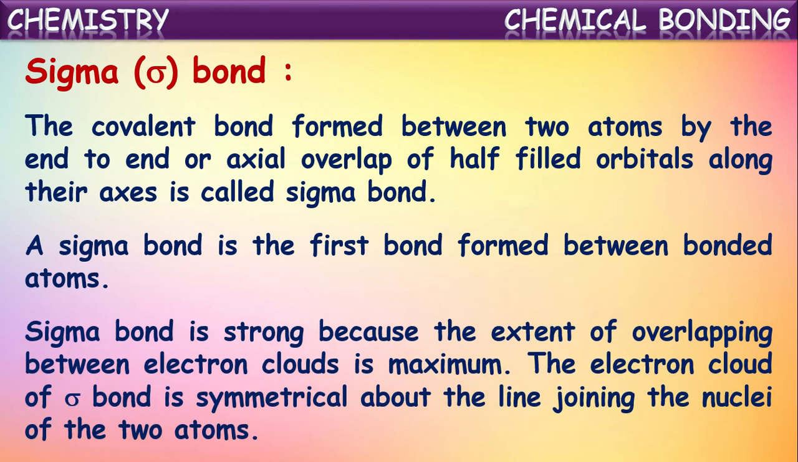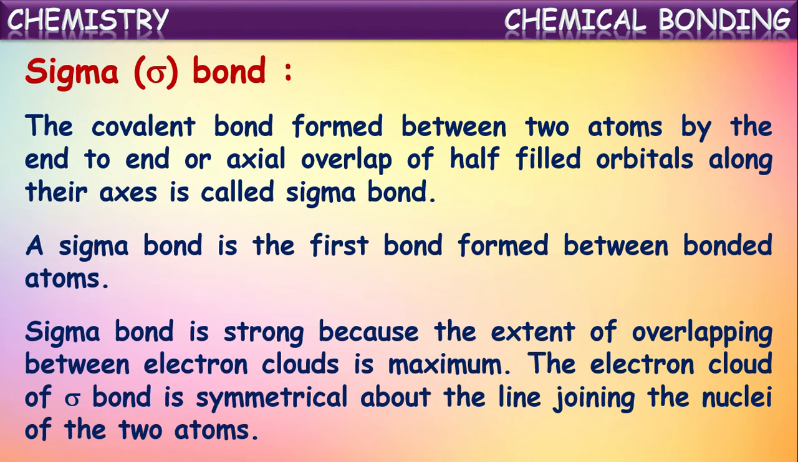Sigma bond is a strong bond because the extent of overlapping between the electron clouds is maximum. So when two atoms approach each other, first the atomic orbitals of those two atoms overlap each other on the axis of their nuclei. Then the extent of overlapping will be a little greater. That is why the bond formed because of this end-to-end overlapping, which is called sigma bond, is a stronger bond.